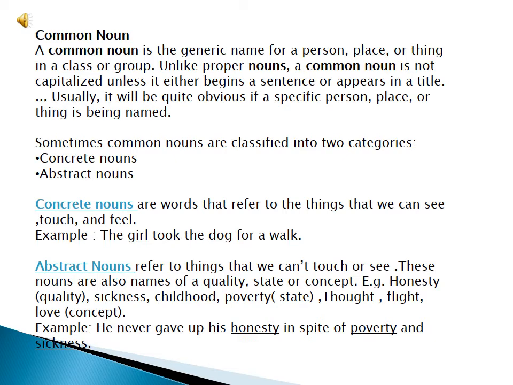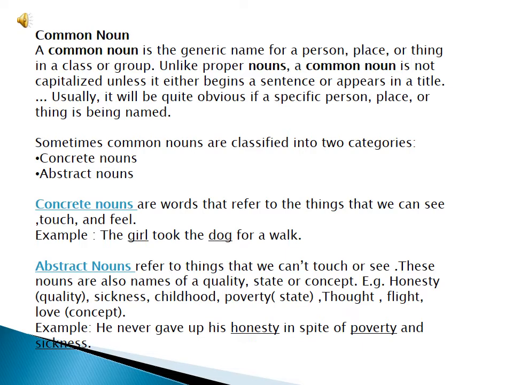Sometimes common nouns are classified into two categories, that is concrete nouns and abstract nouns. Now you know that concrete nouns are words that refer to things that we can see, touch and feel. Means you can use your senses to know concrete nouns. For example, there is ice. If you touch ice, you can feel that it's cold. So it's a concrete noun.